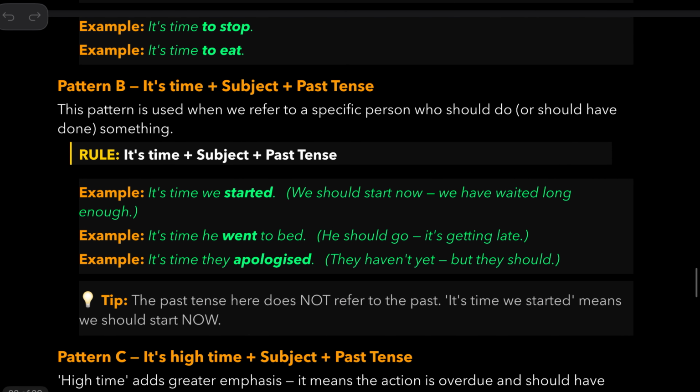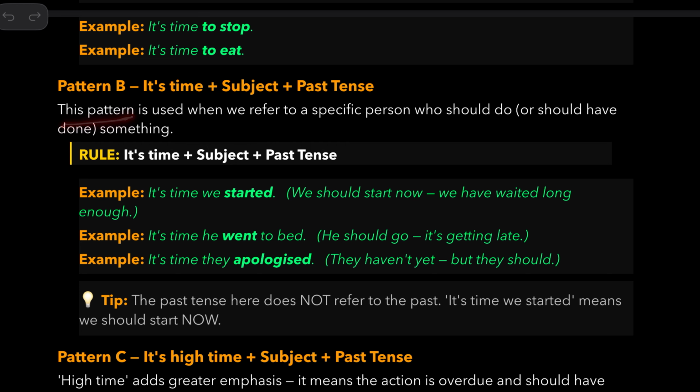But if you see here next, it is time we started. It means we should start now. We have waited long enough. So we have the subject here. It's time he went to bed means he should go. It's getting late. It's time they apologized, meaning they haven't yet apologized, but at least they should now. So we use this, it is time, then subject like we, he, they, then past tense.